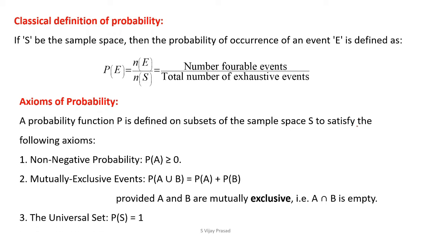Third, the universal set: P of S equals 1. The probability of the sample space is always equal to 1. That means the probability of any event lies between 0 and 1. These are the axioms of probability. Very, very important properties.